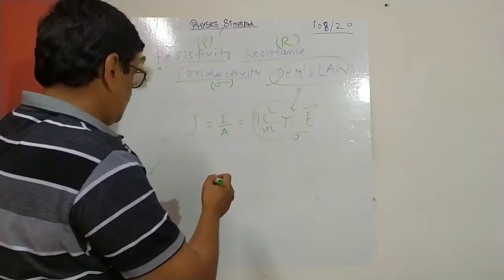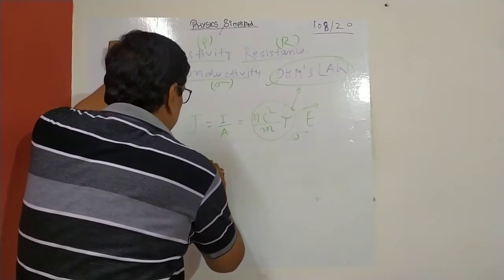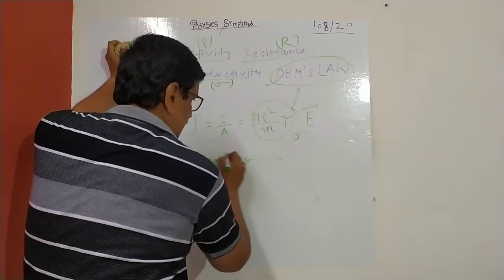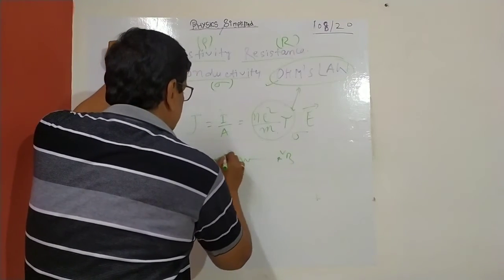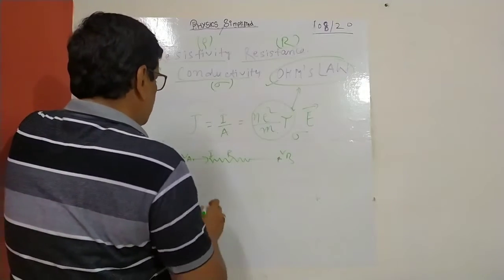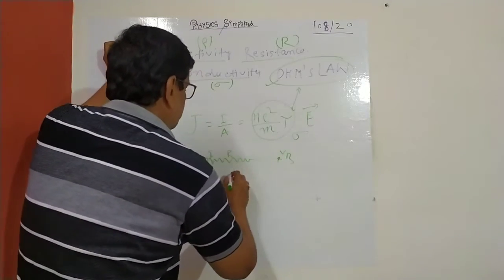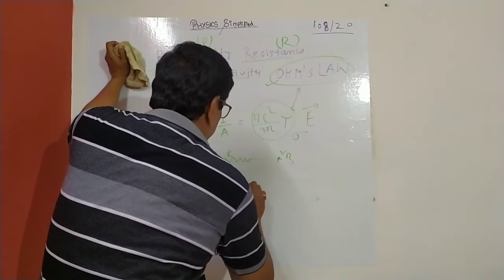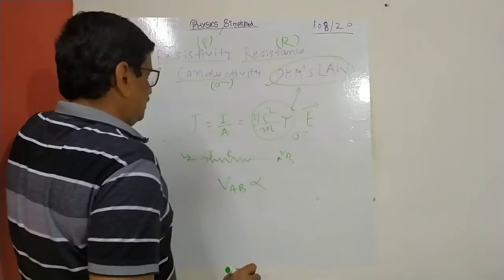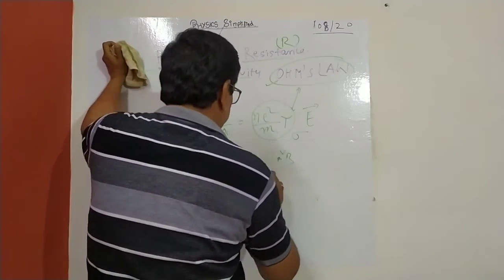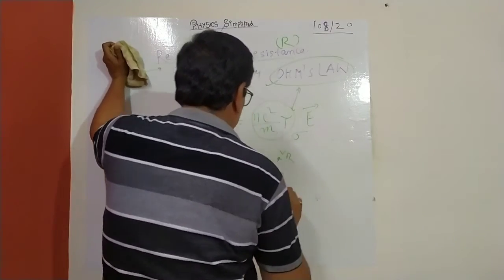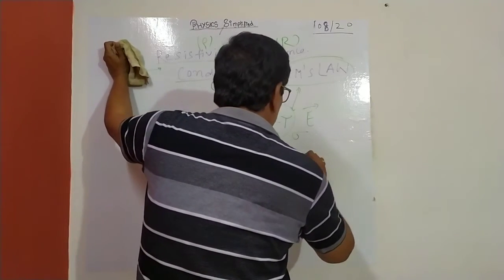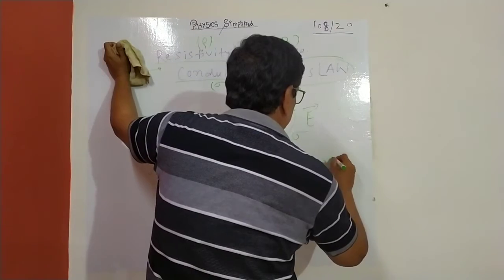Ohm's law is what? In the circuit I have drawn, suppose there is a source of EMF, I am saying this VA, and you are part of a circuit, and resistance is R and current in the circuit is I. So what does Ohm's law say? That the potential difference across a circuit, you can say VAB, is directly proportional to the resistance. V is directly proportional to the resistor element, and the constant of proportionality is defined as VAB equal to IR.